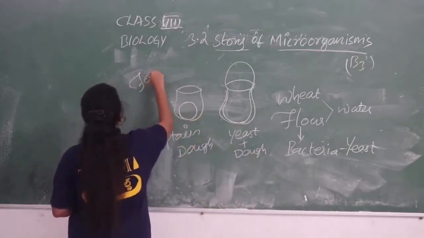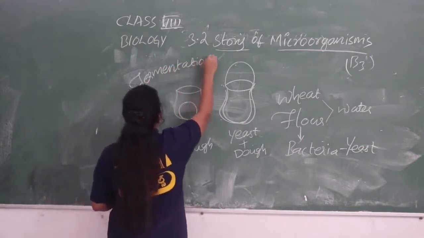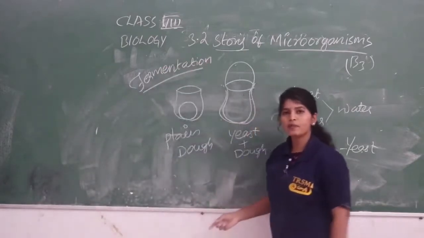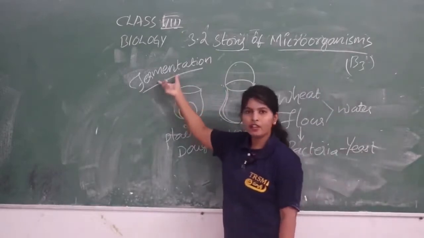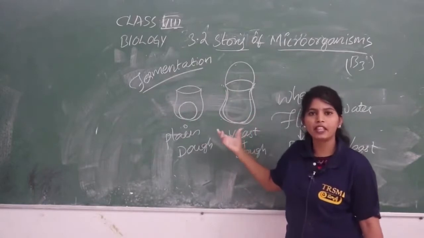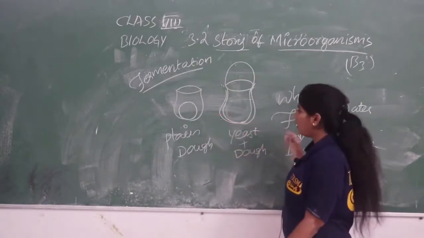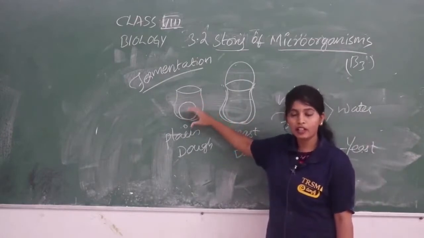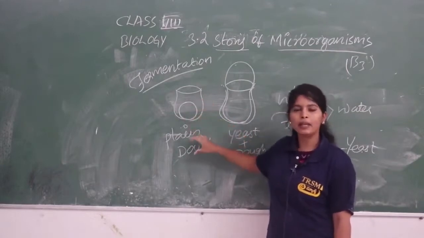So, what have we seen now? We have seen how the fermentation process is carried out. So, what is the name of the experiment? Observing the microorganisms, or observing the fermentation process. For this, what are the materials that we have taken? 2 vessels, 2 empty vessels or bowls. In the first vessel, I have taken the flour and also the warm water. I mixed these two and I made a plain dough.